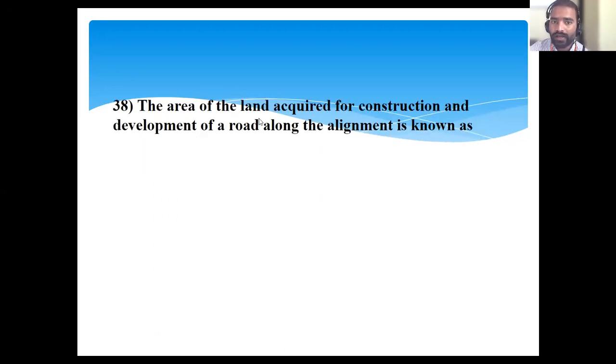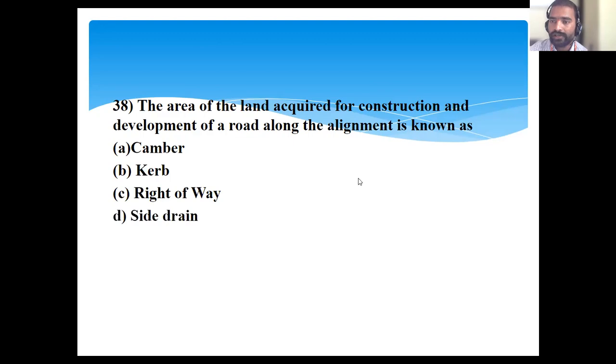Okay. Next, the area of land acquired for construction and development of road along the alignment is called as? Area of land acquired for the entire construction. Do we call it camber? Curb? Right of way or side drain? Right of way. Okay, the entire road width, all of that is called the right of way.